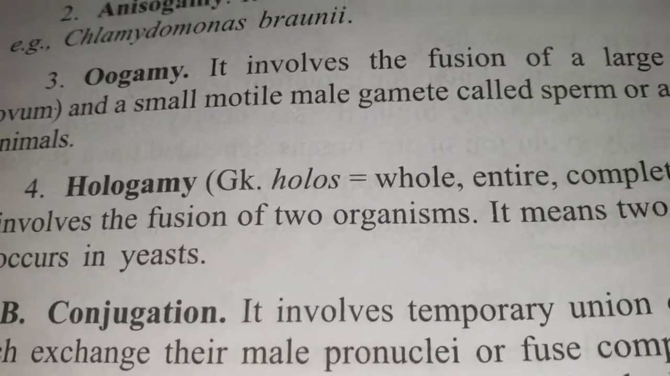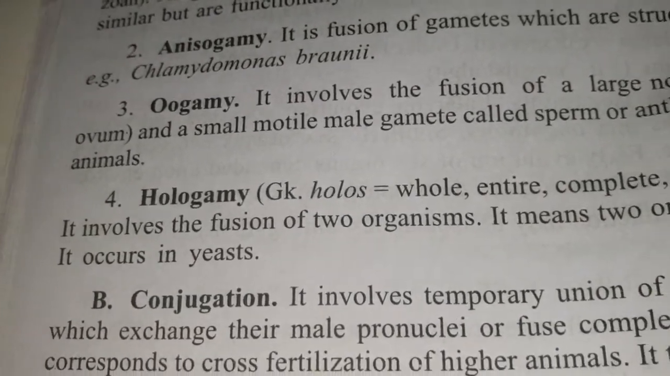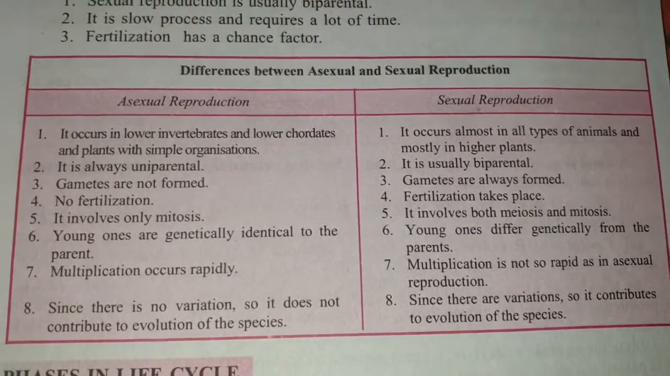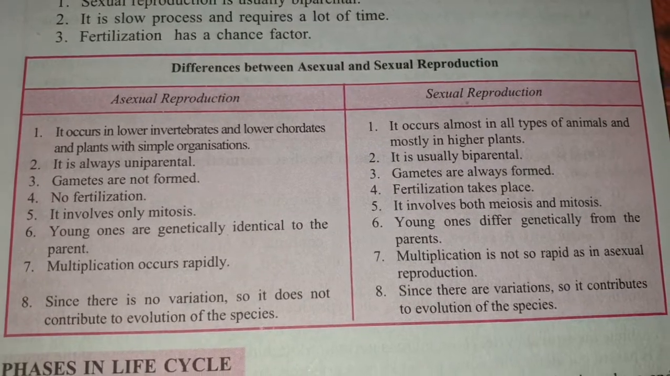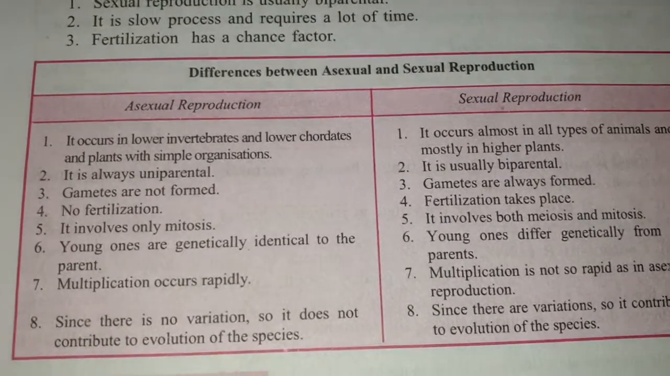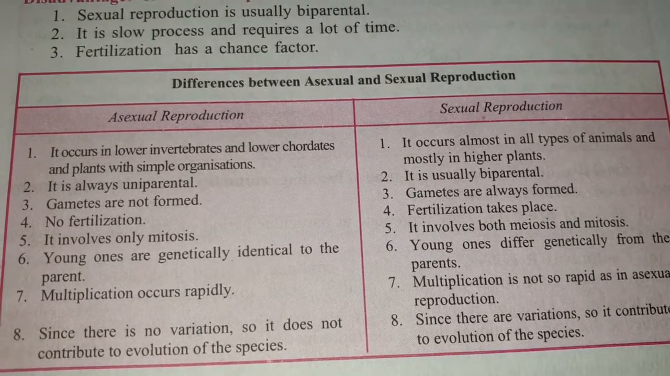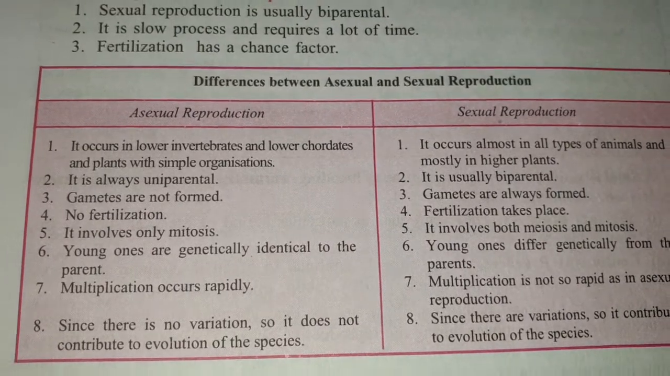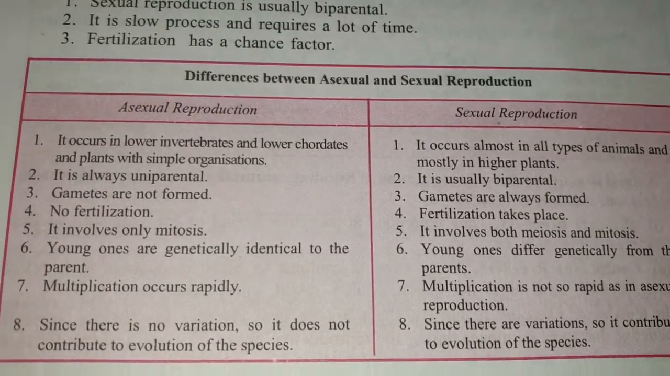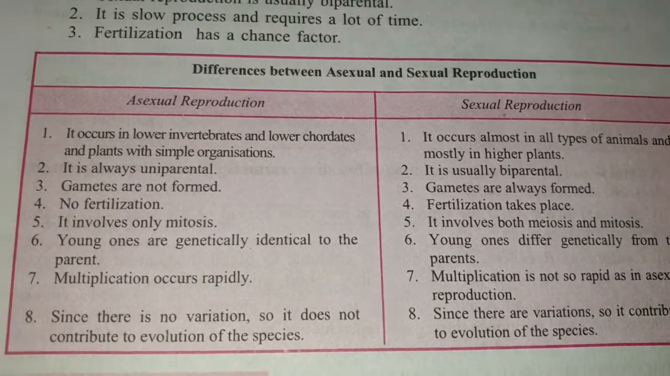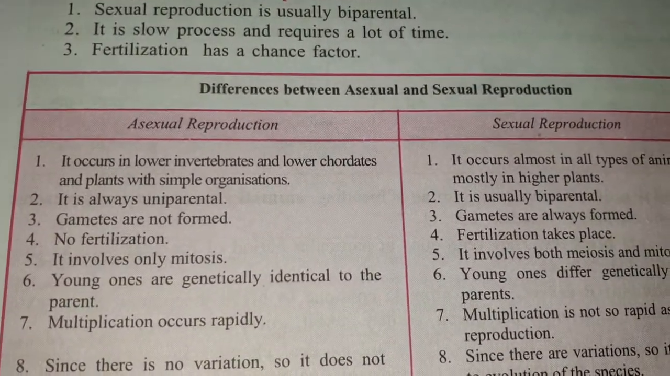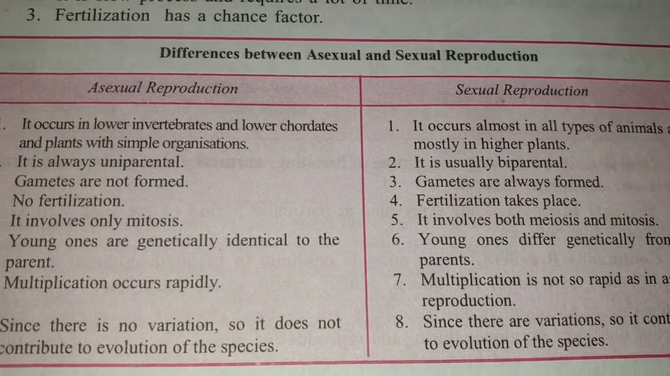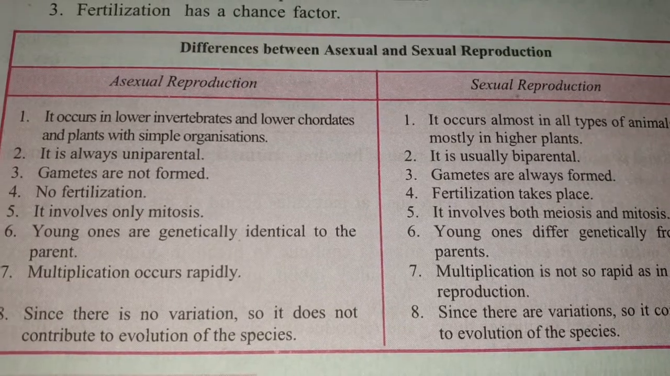Now next we come to the differences between asexual and sexual reproduction. The first point is that asexual reproduction occurs in lower invertebrates, lower chordates and plants with simple organization. That means overall it occurs in lower types of organisms, while sexual reproduction occurs in higher types of organisms. Then asexual reproduction is always uniparental, involving only one parent, while sexual reproduction involves two parents, biparental.